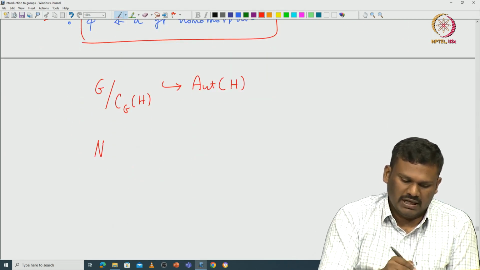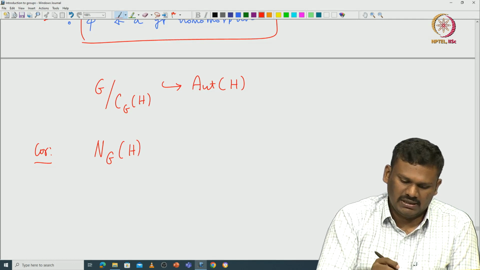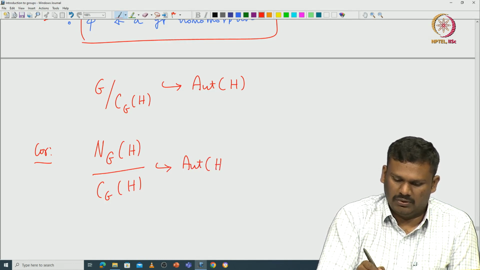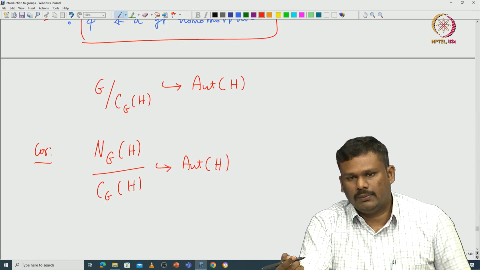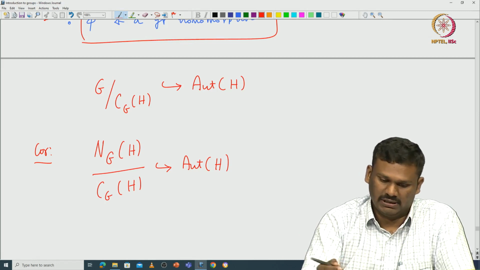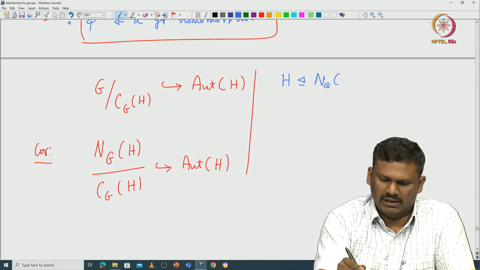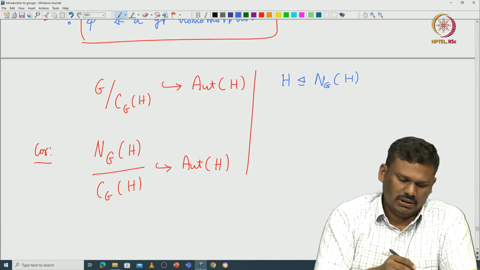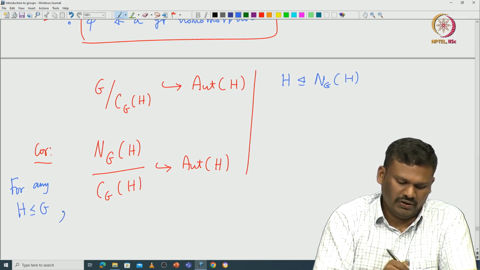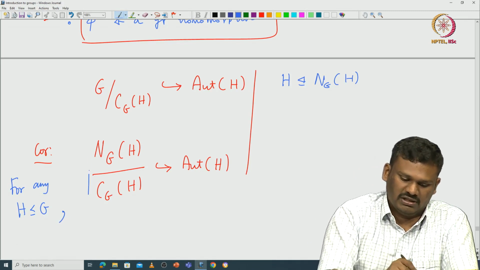As a corollary, if you replace G by the normalizer of H, then the normalizer of H modulo the centralizer of H is naturally embedded inside the automorphism of H, because H is going to be normal inside the normalizer of H. This corollary is true for any subgroup H in G: the normalizer of H modulo the centralizer of H sits inside the automorphism of H.